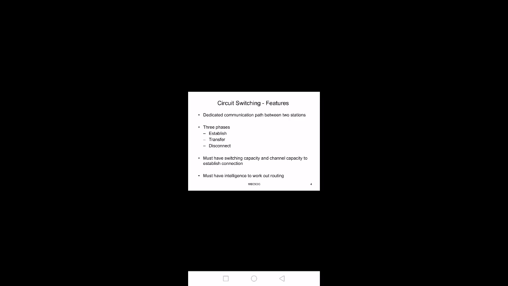After your call is over, that path will be disconnected. Then that path may be useful for other calls. Whenever you both are talking, no other call is allowed on that network.